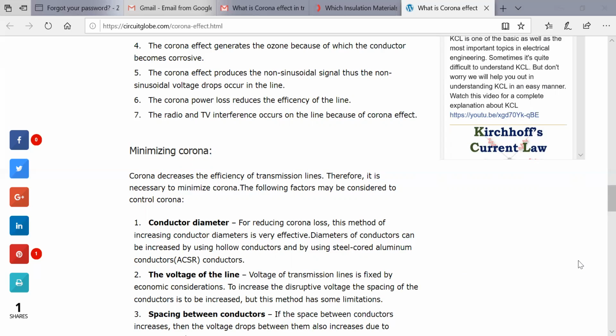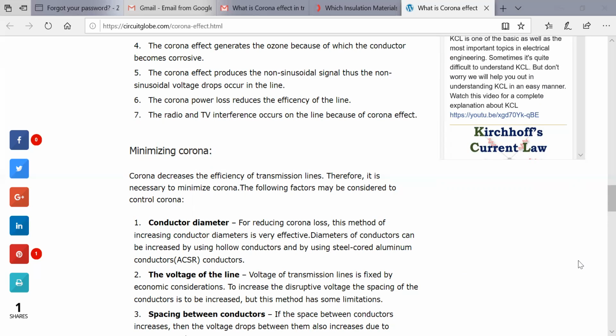Some factors should be considered to control the corona. First is the conductor diameter. The other is the voltage of the line. The third one is the spacing between the conductors. To reduce the corona loss, first, the conductor diameter. This method is of increasing the conductor diameter.